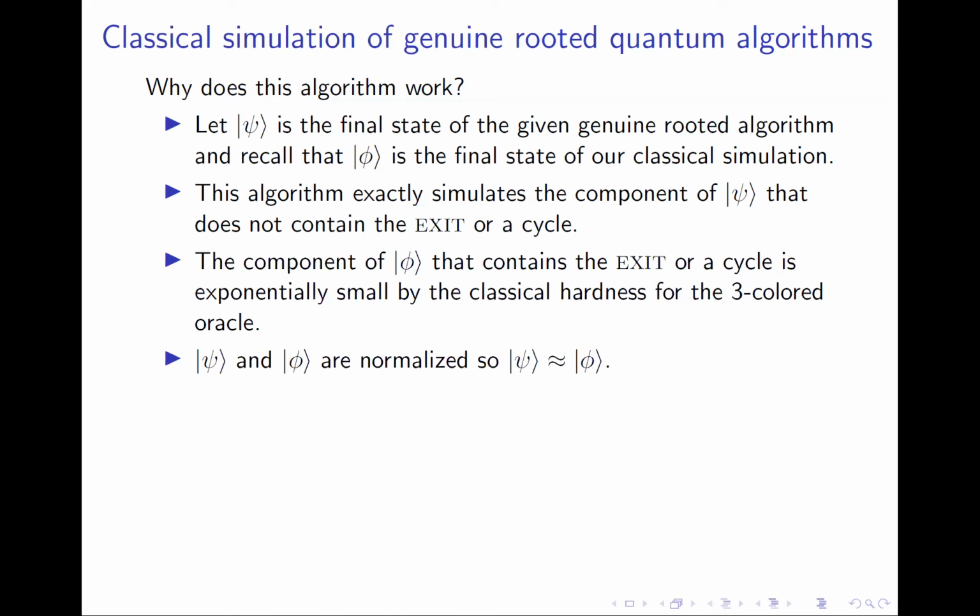Definitely, this argument is overly simplified and does not cover many cases. For instance, an algorithm could compute a cycle and uncompute it later and pretend to have never computed it. We cannot detect that using this algorithm, but we can extend the ideas we presented here to handle such issues.